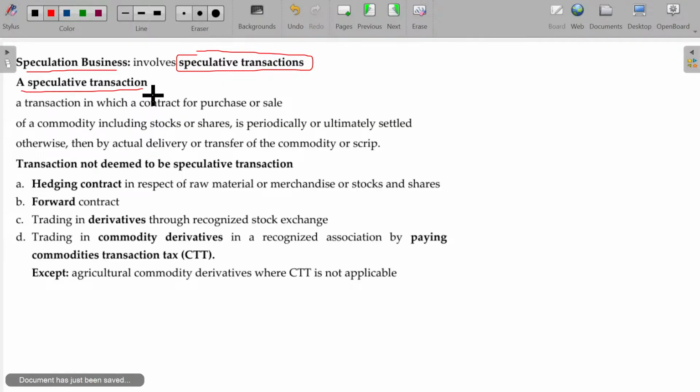A transaction in which a contract for purchase or sale of a commodity, including stocks and shares, is periodically or ultimately settled otherwise than by actual delivery or transfer. Okay.